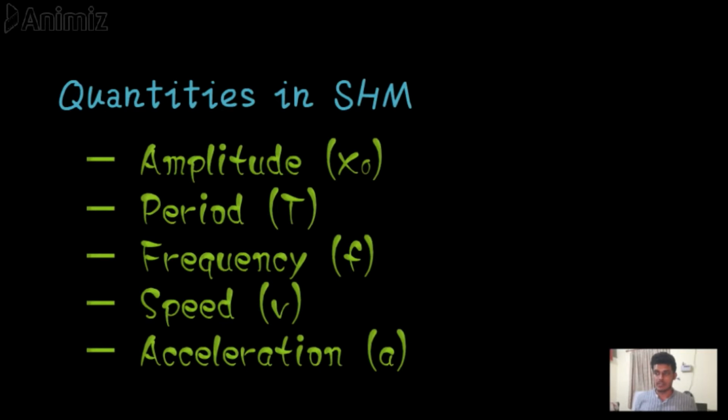Now there are some basic quantities that we see in simple harmonic motion. There are in total 5 major basic quantities, and those are amplitude of the oscillation, time period of the oscillation, frequency of the oscillation, speed of the oscillation, and acceleration of the oscillation. These are the 5 basic quantities. We will see all 5 of them one by one, and then we will move on to the mathematical derivations related to simple harmonic motion.